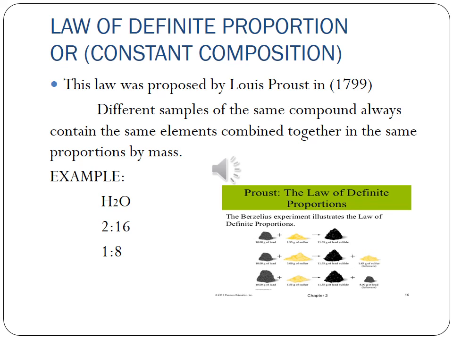We can say that when elements react together to form the same product, such as pure water collected from different sources. We can collect water from rain, river, water pump, well. A water molecule contains two hydrogen atoms and one oxygen atom, where hydrogen is 1 gram and oxygen is 16 grams. In the water molecule, 2 grams of hydrogen and 16 grams of oxygen combine together to give 18 grams of water. So in a water molecule, the ratio by mass is 1:8. This example shows the application of the law of constant composition.